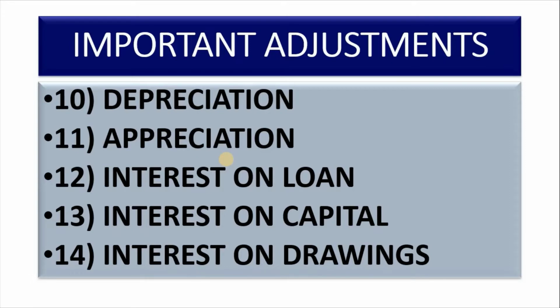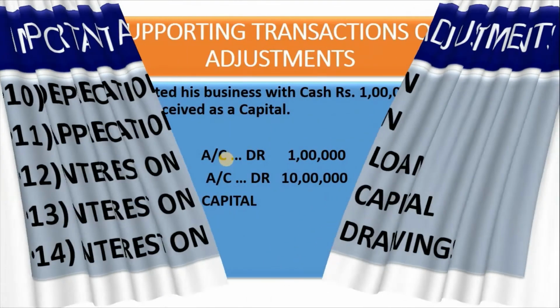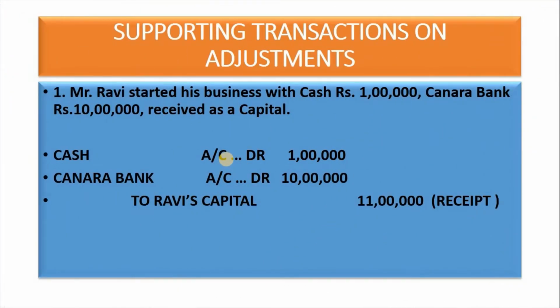Friends, today we are going to discuss how to adjust interest on capital and bad debts, and how to transfer net profit to proprietor's capital. Regarding these points we will discuss now. This is the supporting transaction on adjustment. This is not an adjustment transaction, this is only a supporting transaction for adjustments.